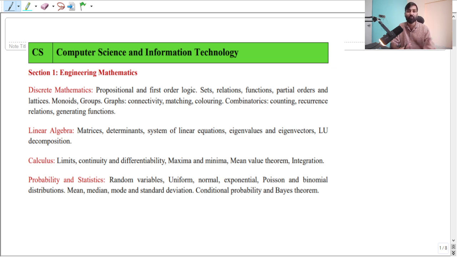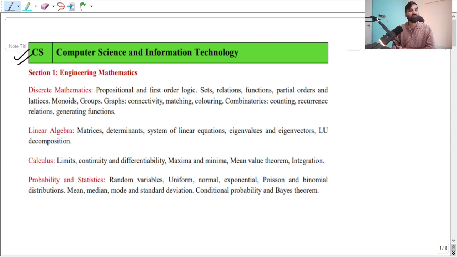But I can't say that you are going to get a single digit rank. Those who have been preparing for this exam for the past 6 months or 1 year can take this session as a revision session. Okay, so let's have a look at the syllabus.